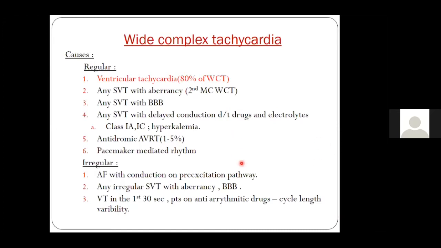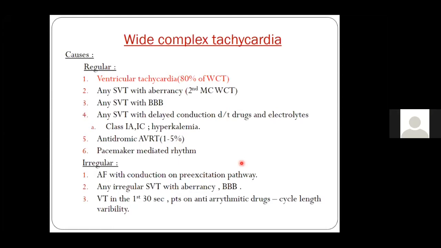So when we see an ECG with wide QRS tachycardia, there are a lot of differential diagnoses. However, we should always keep in mind that the two most common are ventricular tachycardia and SVT with aberrancy, and that is what today's class is all about. We have to differentiate a VT from an SVT with aberrancy based on some 10 odd features or criteria. So we'll come to it.